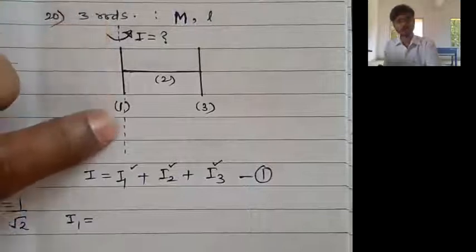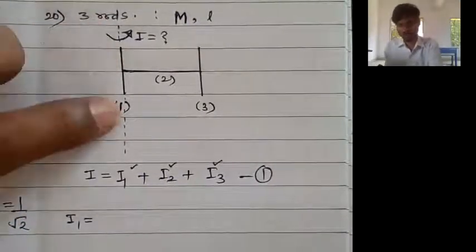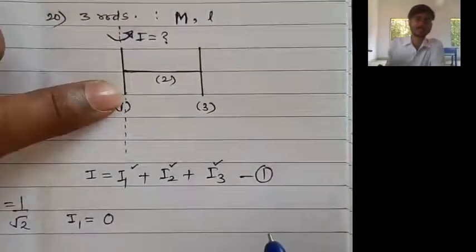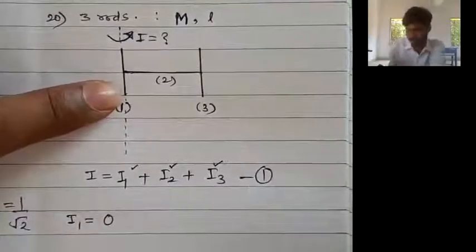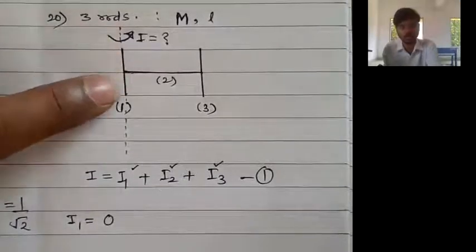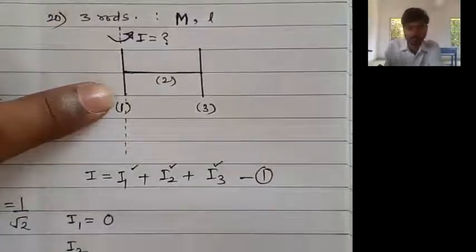So the moment of inertia of the first rod about this axis is going to be 0 because all of its points are lying on the axis. So their perpendicular distance from the axis is 0, because all the points of the rod are lying on the axis itself.